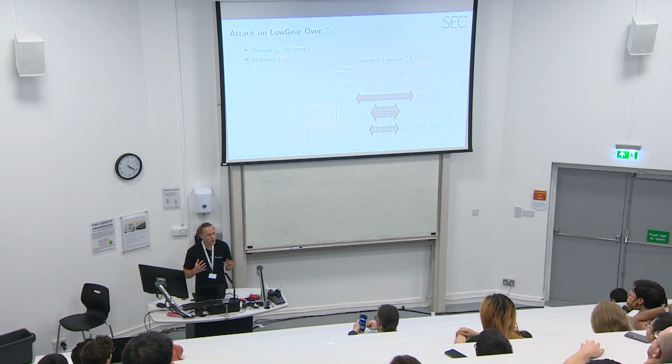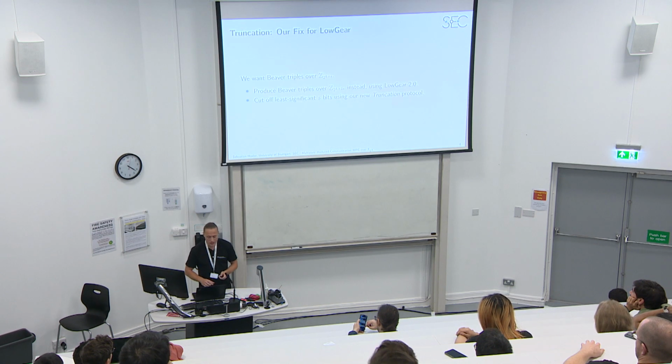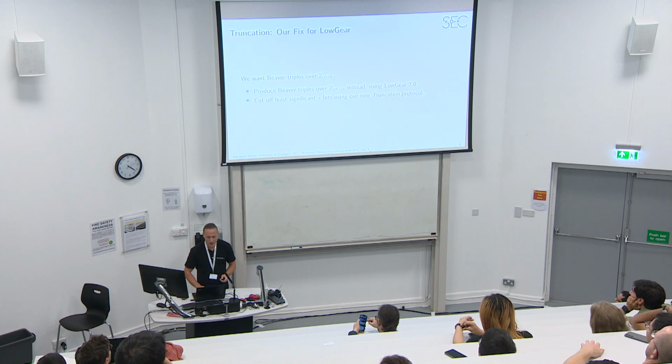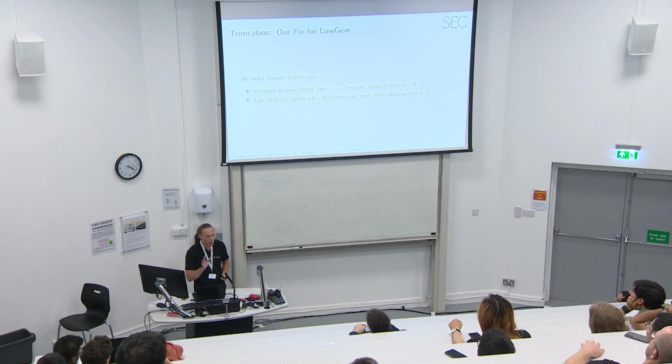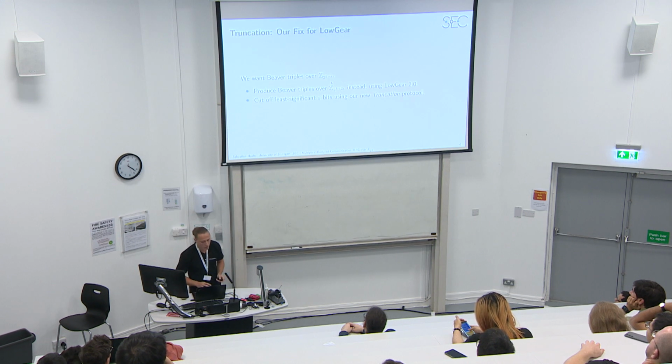So how did we fix this? Of course, I would not present here if we didn't fix this somehow. So the idea is, first note that we want Beaver triples over a domain that looks like this. So here we have Z_2^(k+s). This plus s has to do with other security reasons for the MAC to be secure. But let's say this is the domain where we want to compute Beaver triples.